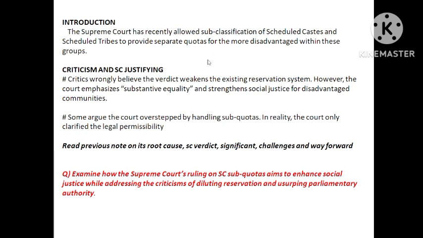Okay, the poor will get, but the richer people of the ST and the SC will not get any quota benefit, if implemented. Criticism. Okay, see, usually we should not criticize the Supreme Court. The Supreme Court is there to protect the rights of the population. Suppose, let's say, the government tomorrow brings some law which the people do not like. Who will protect us from that?